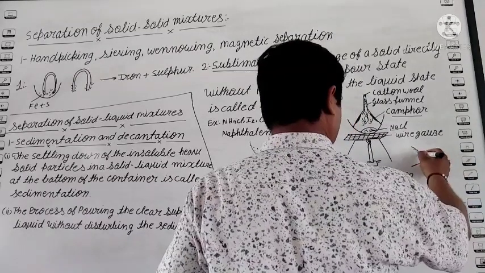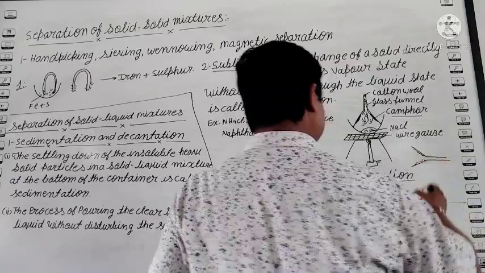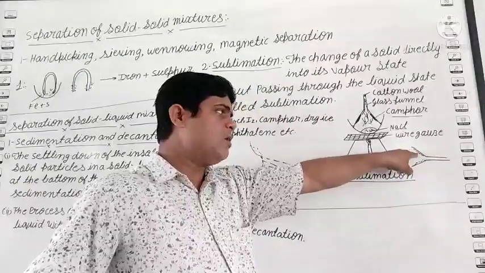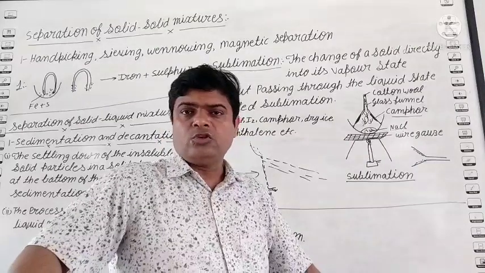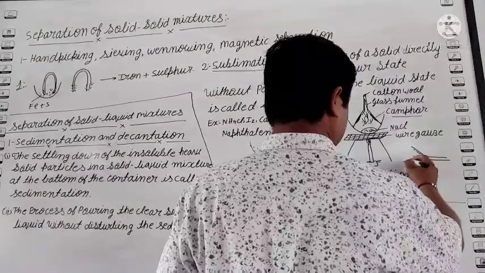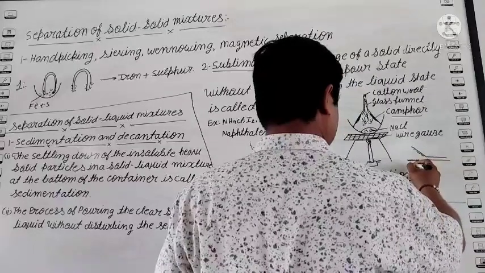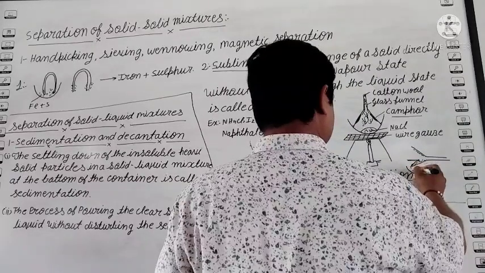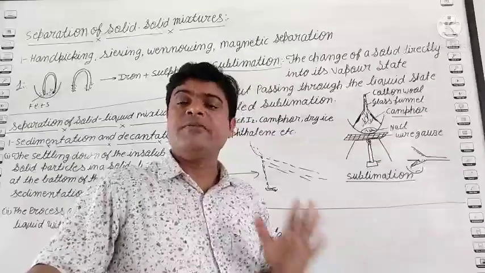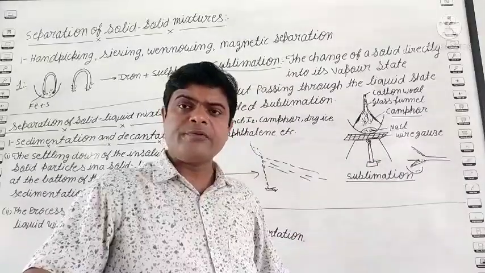Okay, and you can see that a white layer is deposited inside the wall of the funnel. So with the help of a knife, we scratch the powder into the china dish. Question is, what is this? This is the camphor.